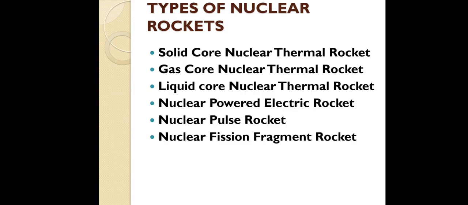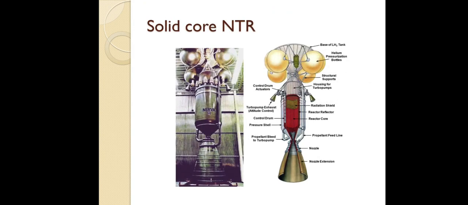Now we are going to discuss types of nuclear rockets. Already I told you: solid core nuclear thermal rocket, gas core nuclear thermal rocket, liquid core nuclear thermal rocket, nuclear power electric rocket, nuclear pulse rocket, nuclear fission fragment rocket. We'll start with the solid core. This is nothing but NERVA. It was developed around 1976. NERVA means Nuclear Energy for Rocket Vehicle Application.